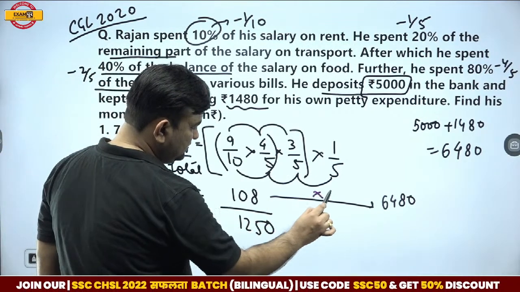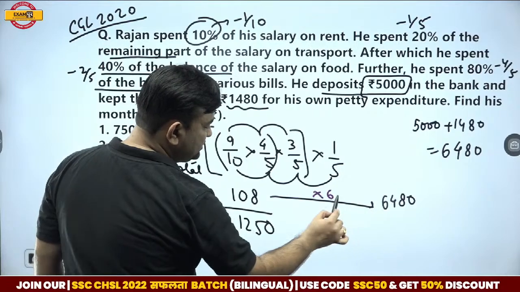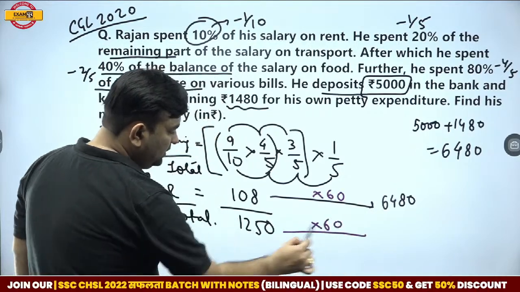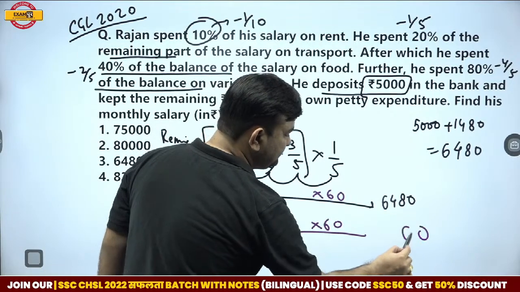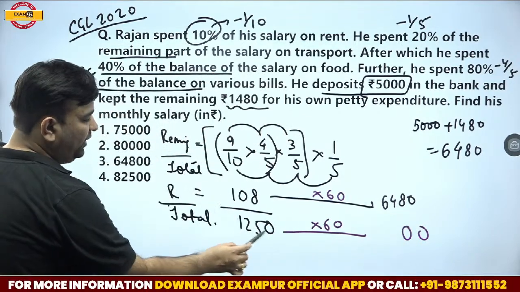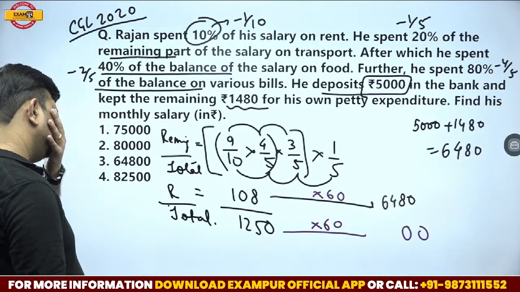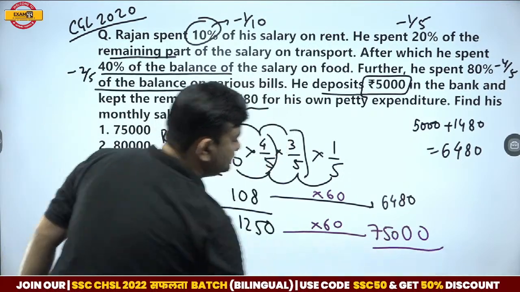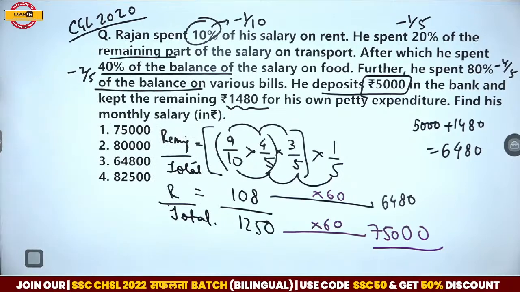6 times... 1 more 0, 60 times, 2 zeros in the last. 125 into 6 is 750, so 7,500. Answer.